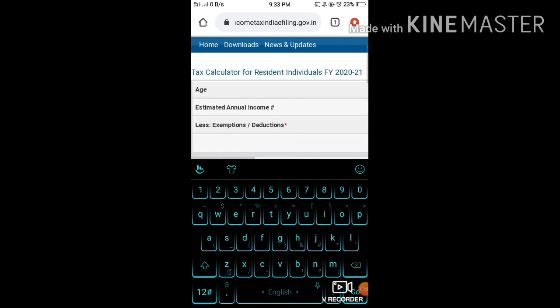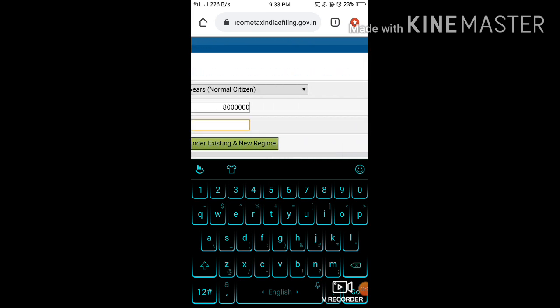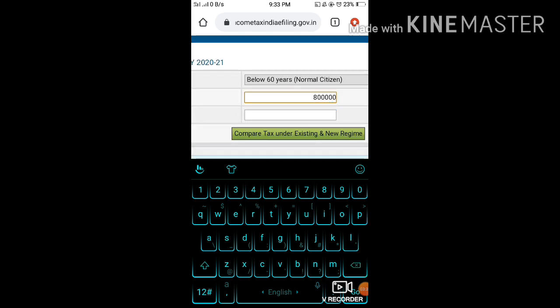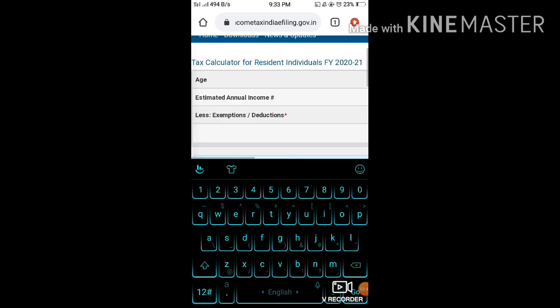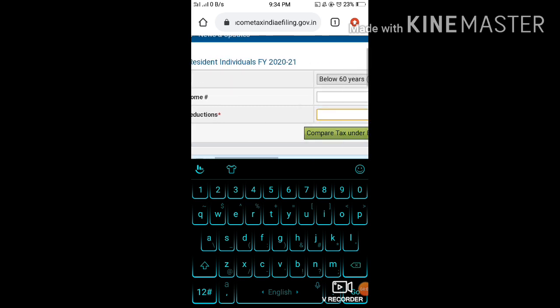Then they are asking you for some exemptions and deductions. So what are exemptions and deductions? If you have invested in PPF, NSC, LIC, or you are supposed to pay medical insurance premium, then those particular deductions you can take. So that all is covered under exemptions and deductions.